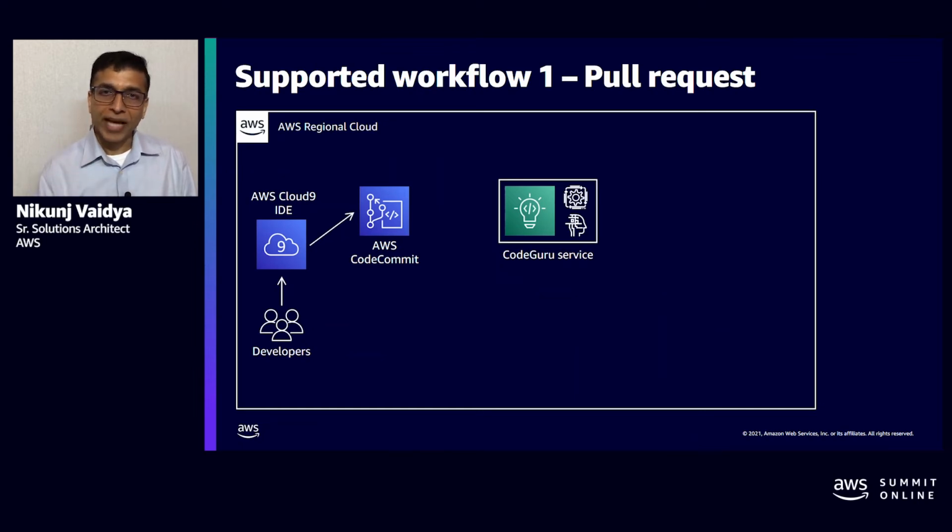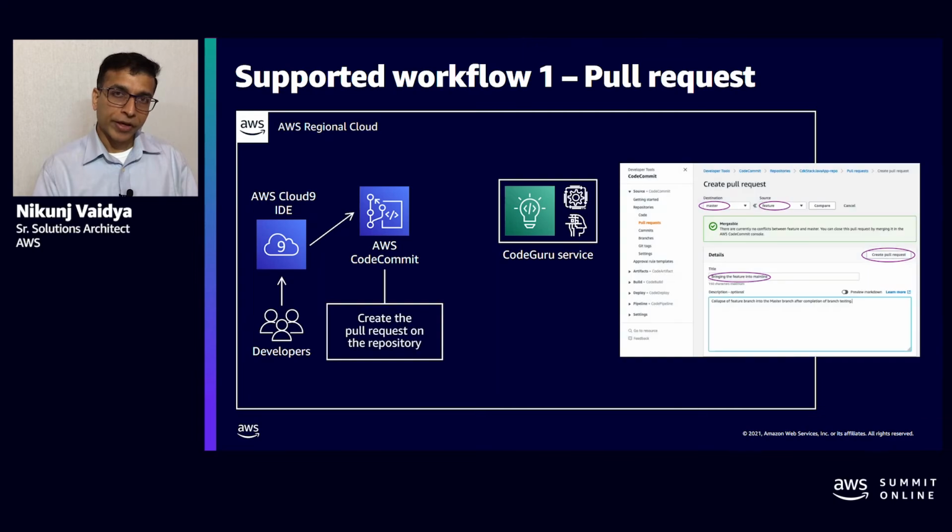We support two different types of workflows. First workflow is using pull request, and the second workflow is embedding CodeGuru in our CI pipeline. So here in this particular diagram that you can see, this is a pull request workflow. For that, you have to associate your repository with Amazon CodeGuru service. Once you associate that repository, what that means is CodeGuru is now listening to the pull request notification from that repository. So now, when a pull request is generated on that particular repository, in this example, we are showing AWS CodeCommit, which is AWS's Git repository.